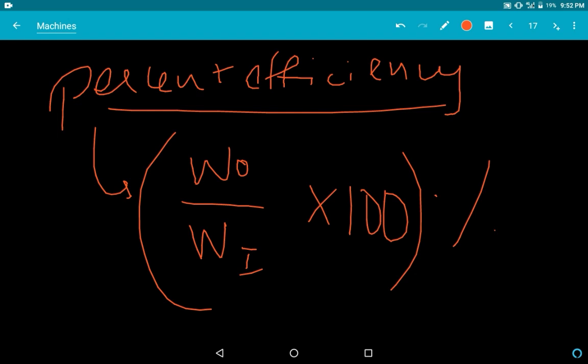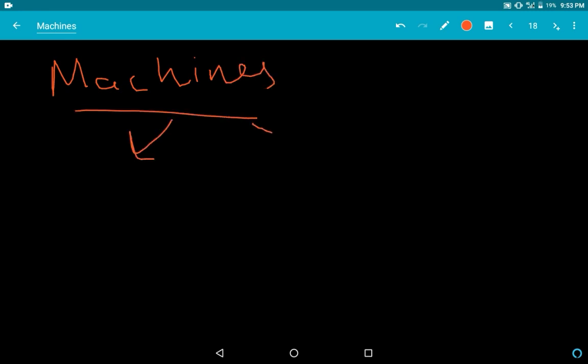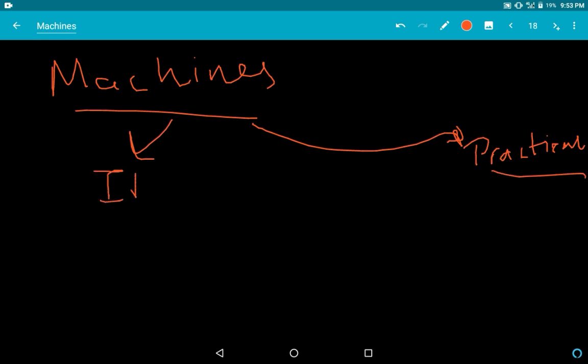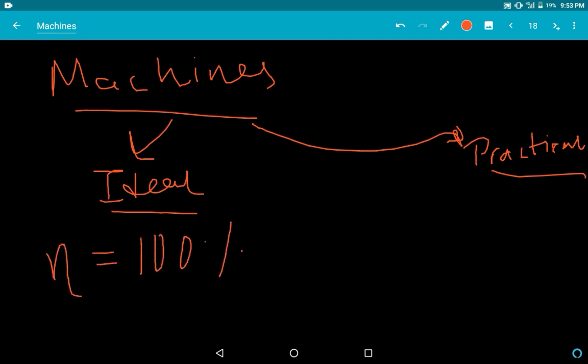Now we will talk about what is a practical machine and an ideal machine. Machines are of two types: one is practical and another is ideal. An ideal machine means the efficiency of that machine is 100%, and a practical machine means less than 100%.